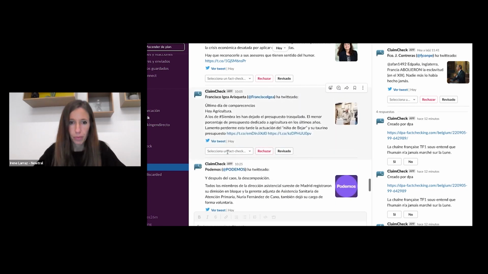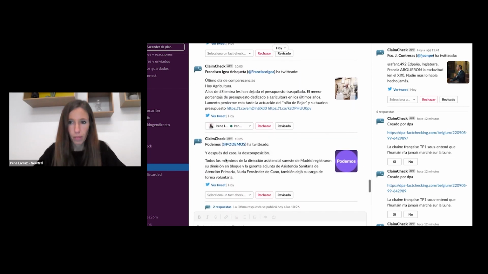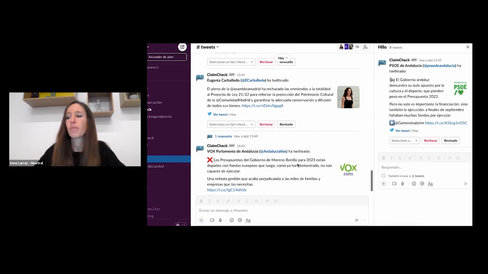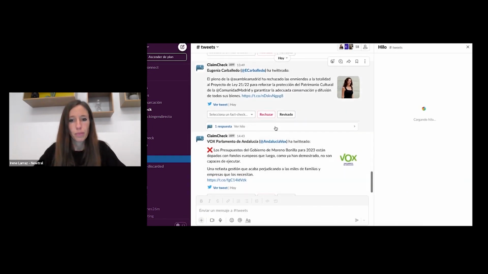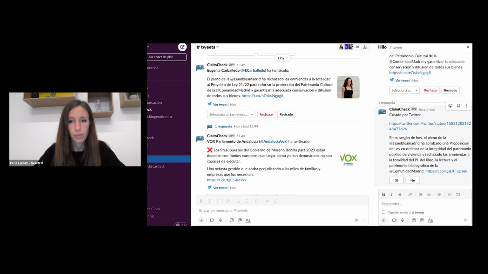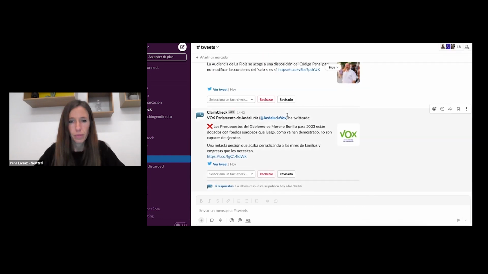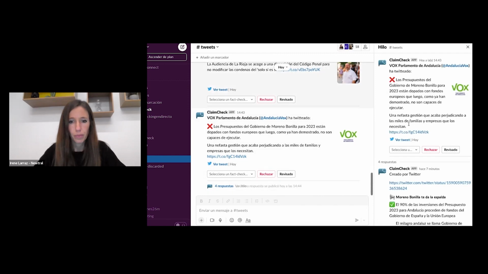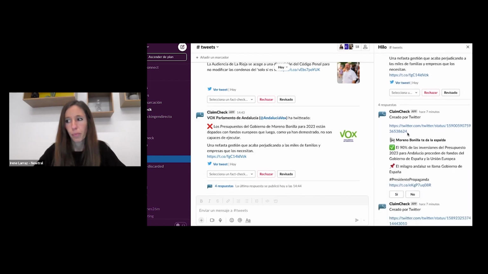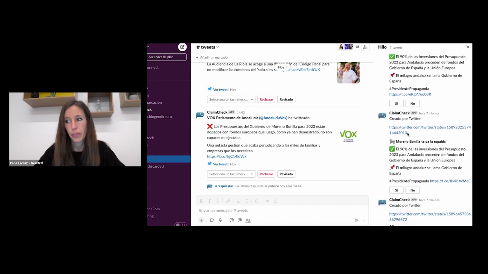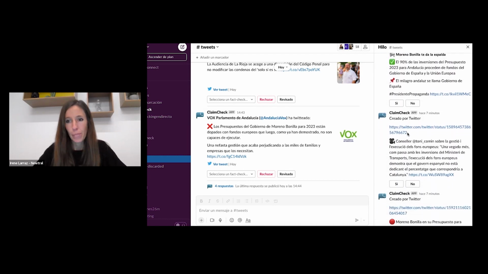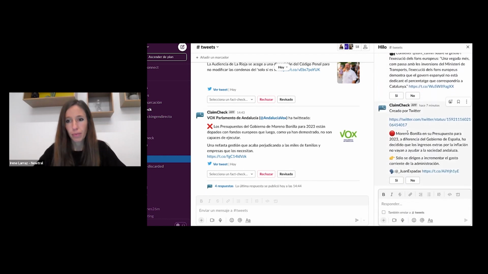Fact-checkers then either reject the claim if it doesn't contain factual material that can be checked, or they select review if it does. When the review option is selected, the tweet is sent to another channel where the journalists begin further fact-checking. ClaimCheck adds a new layer to this automated process. When there is a similar claim from a previous fact-check or another tweet, it alerts the fact-checker that this additional information is available to quickly help fact-check the claim and debunk potential false claims and disinformation.